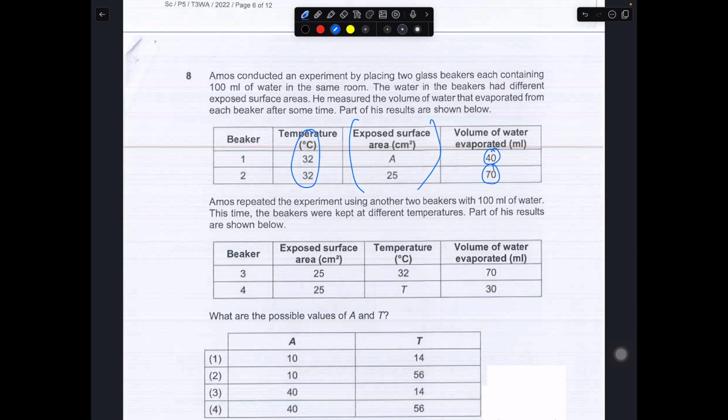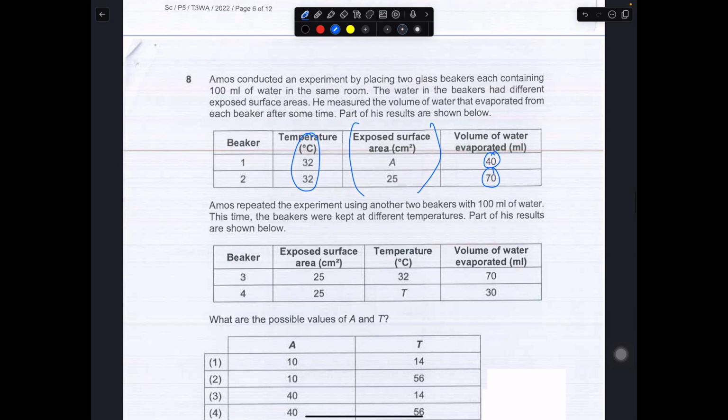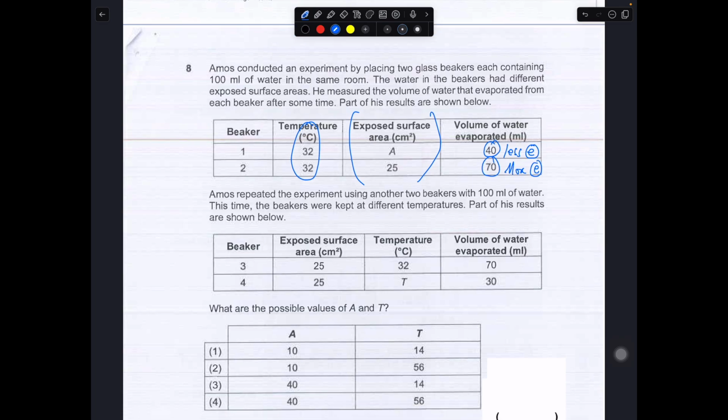For beaker 1, you have less water evaporated. For beaker 2, you have more water evaporated. Let circle E represent evaporation. So over here that means that A must have a smaller exposed surface area, because the water that evaporated is way lesser. So A must be less than 25 centimeters square.